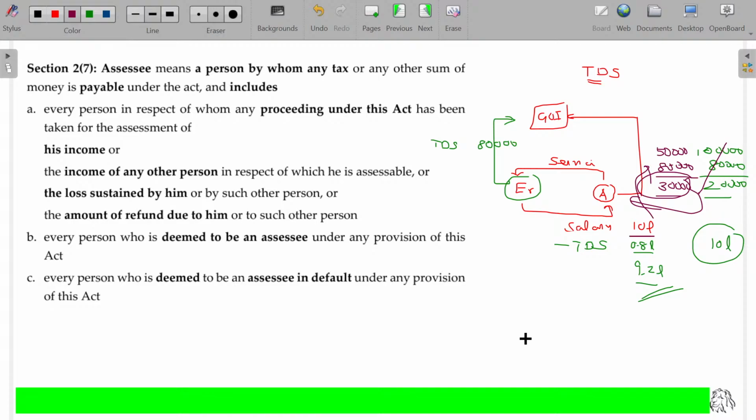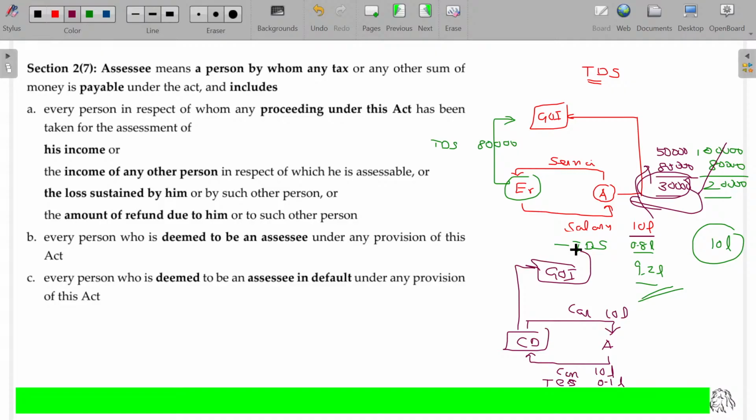Just think of a car dealer and A. A purchases the car for rupees 10 lakhs. For that, A has to pay consideration of 10 lakhs. While paying the consideration, he has to pay the tax also, probably 0.1 lakh payable. So now this car dealer collects 10 lakhs plus a small tax amount on that also, that will be called TCS. This is also deposited with the Government of India. At the year end, once you finalize your tax payment, TDS is already available in our account, which is mine only, and can be subtracted. TCS also, your own money, can be subtracted. Clear?